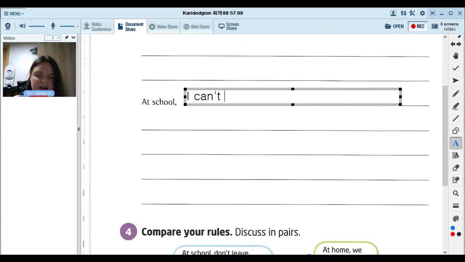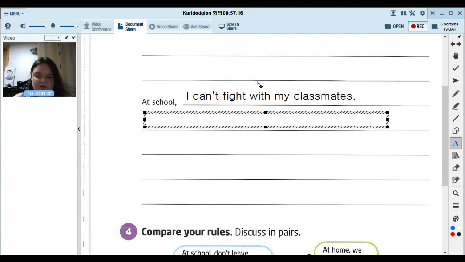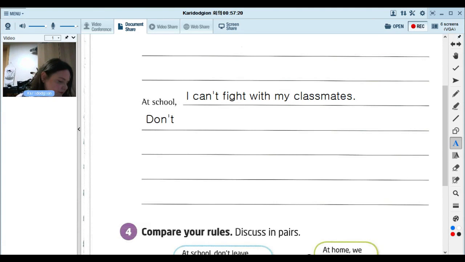At school, I can't fight with my classmates. Something I can't do at school. Do not fight, good. What's something we should not do? Don't do what? Let me see, Ben. What should we not do at school? Don't.